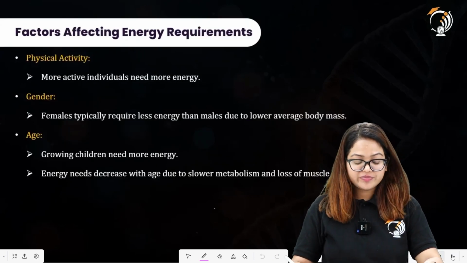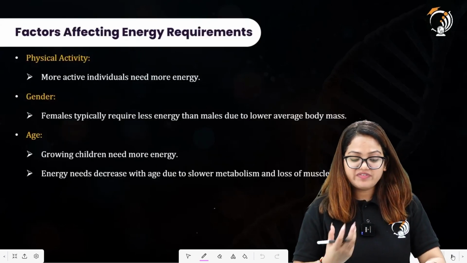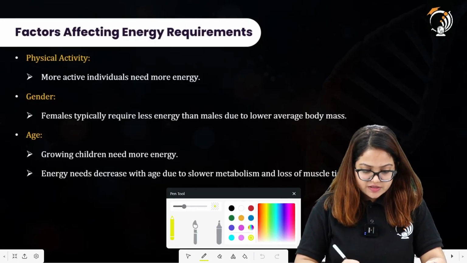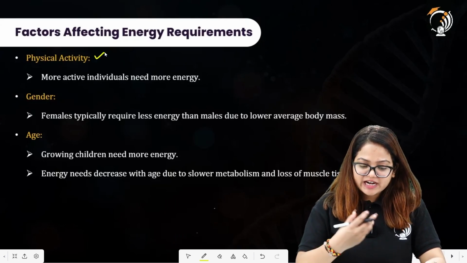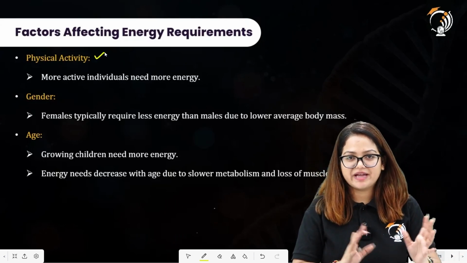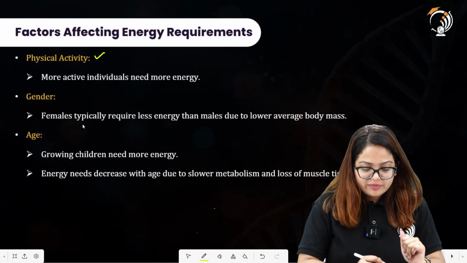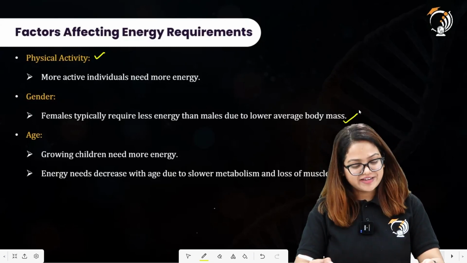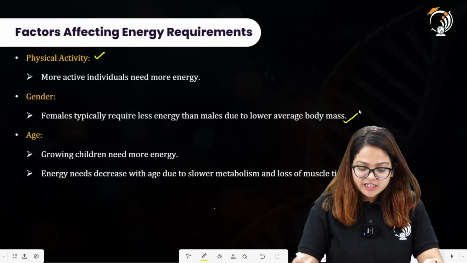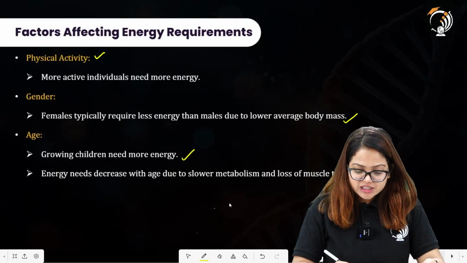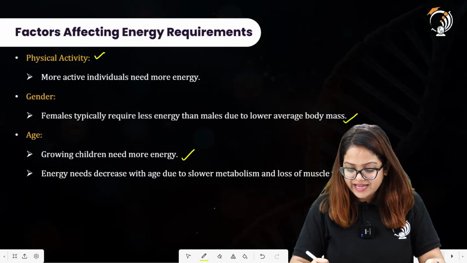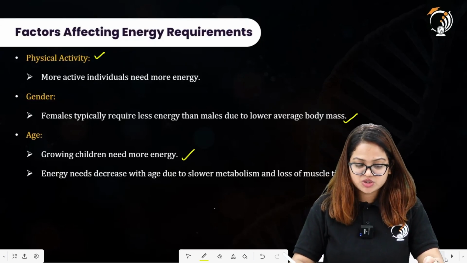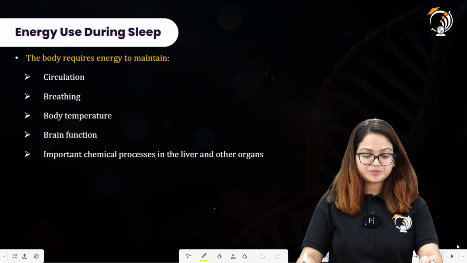Moving further, next we have the factors which affect the energy requirements. As we have already discussed, these factors are physical activities: more active individuals need more energy. We have understood this by an example also. Gender: females typically require less energy than males due to low average body mass. All right. Then age: growing children need more energy. Energy needs decrease with age due to slower metabolism and loss of muscle tissue. All right. So these are the other factors which affect the energy requirements.